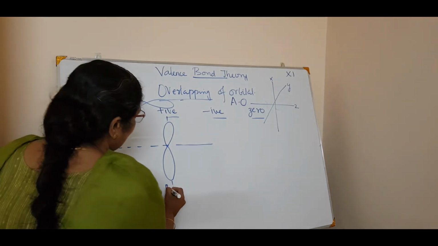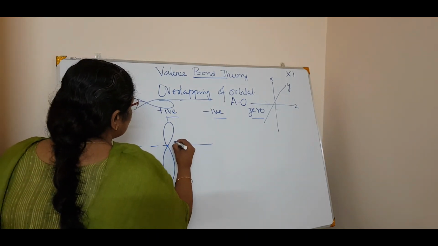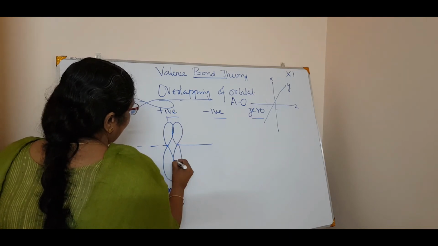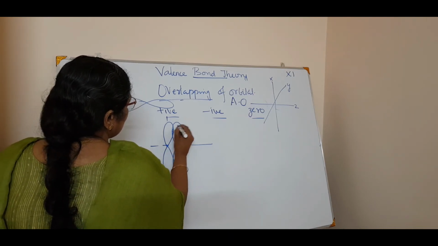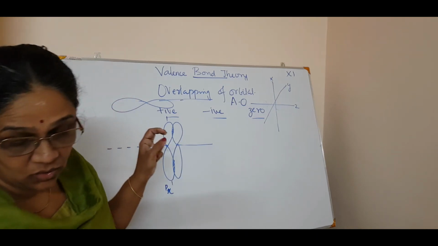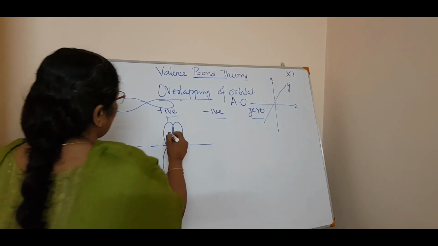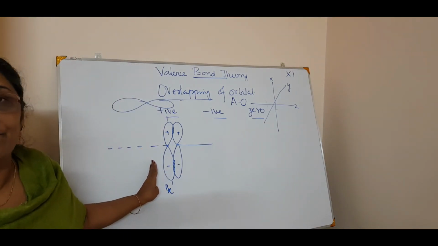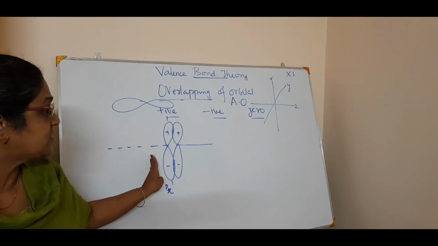Okay. Now I can have px overlapping like this. See, I can have a px overlapping like this. So an overlapping happens. So this is plus and plus. This is minus and minus. See, this overlapping can happen. This is a positive overlap.